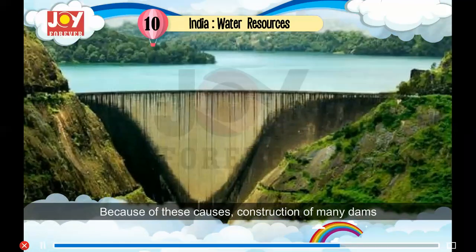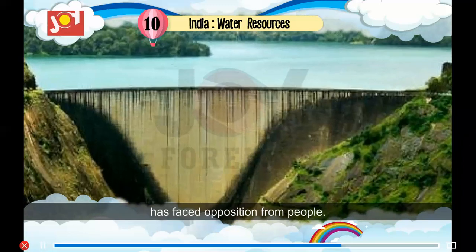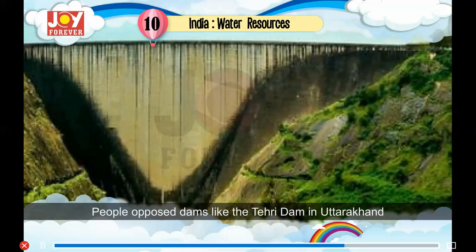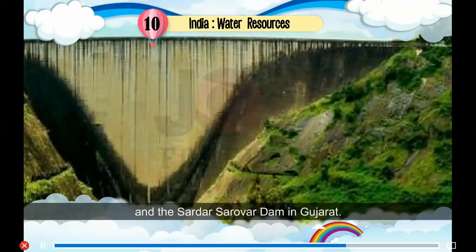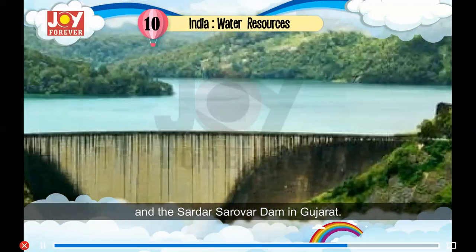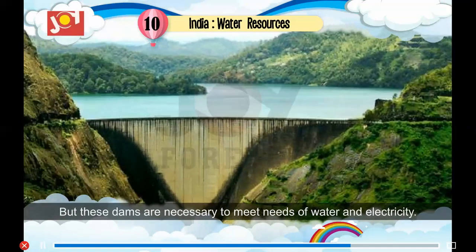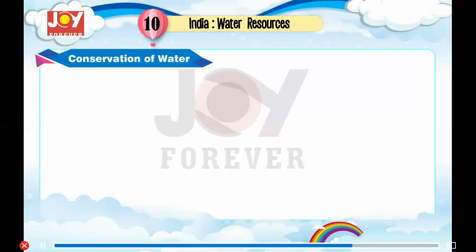Because of these causes, construction of many dams has faced opposition from people. People opposed dams like the Tehri Dam in Uttarakhand and the Sardar Sarovar Dam in Gujarat. But these dams are necessary to meet needs of water and electricity.